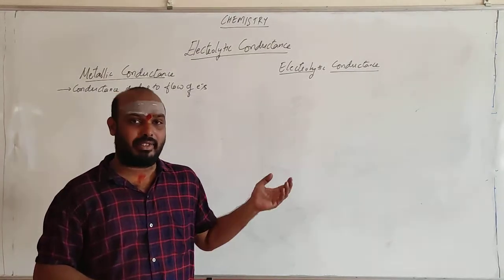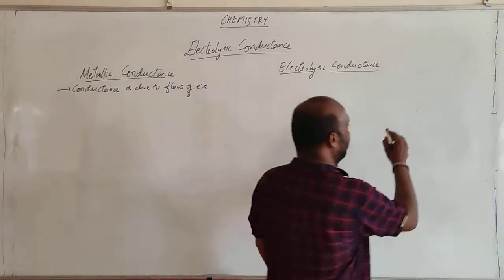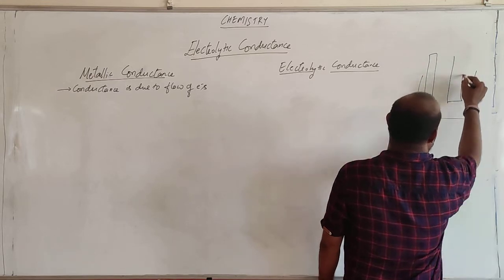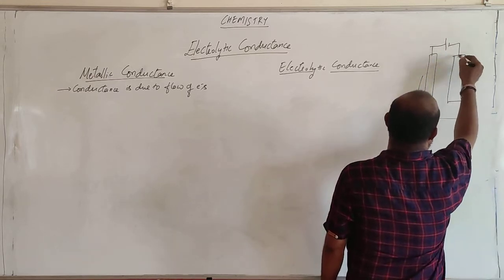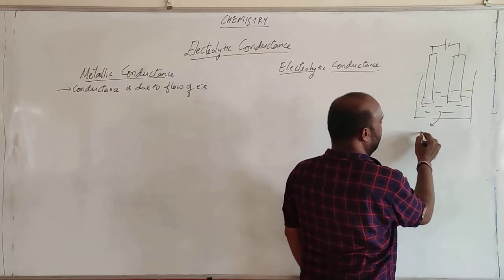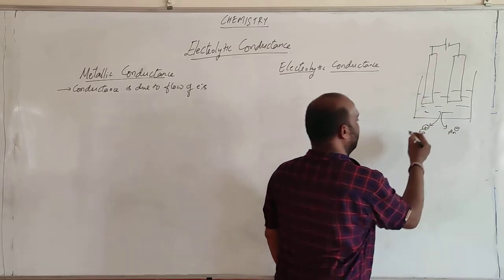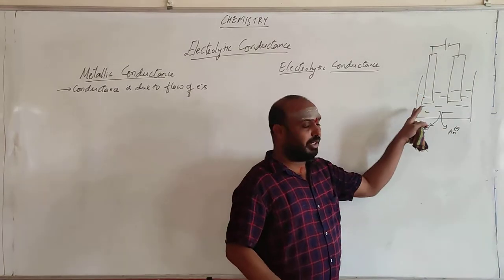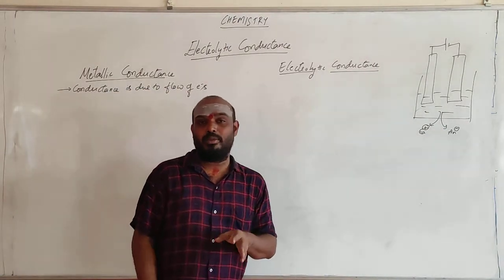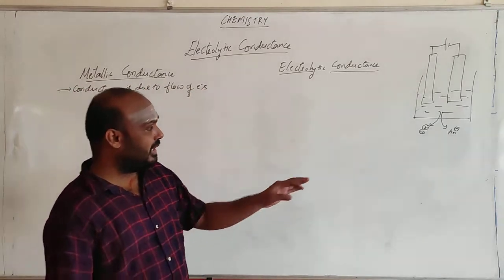Suppose I want electrolytic conductance. Yesterday we discussed taking a beaker having ions. You will be having two electrodes, you are passing current, and there will be electrolytes here. When current is passed, what happens? You will be getting cation as well as anion. The ions will be removed from the location where they are present to one electrode. The movement of ions towards the electrode makes the conductance. Here what are they moving?